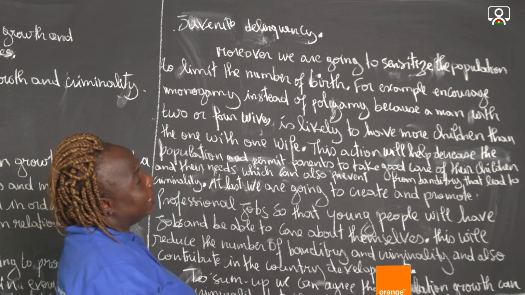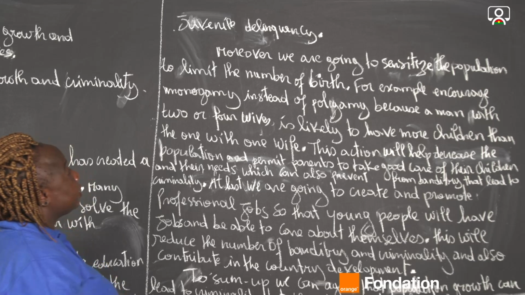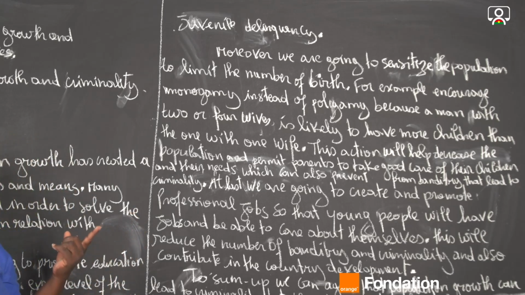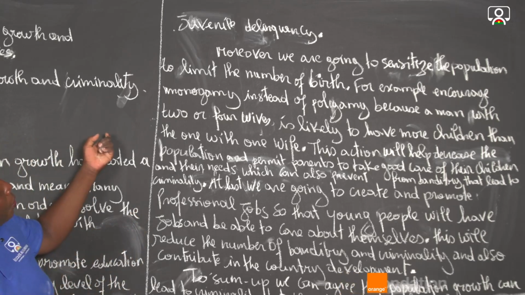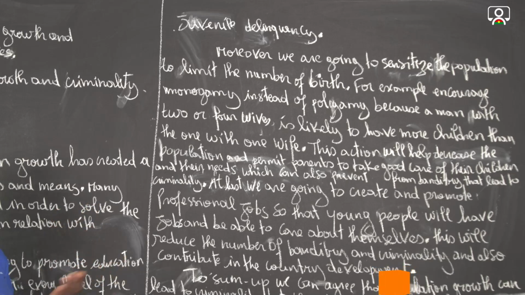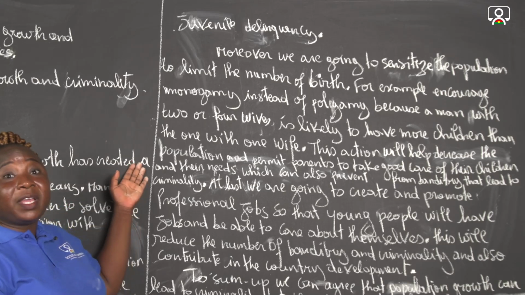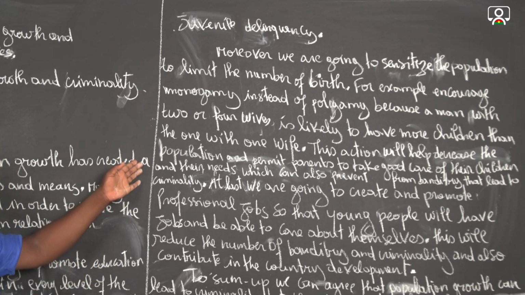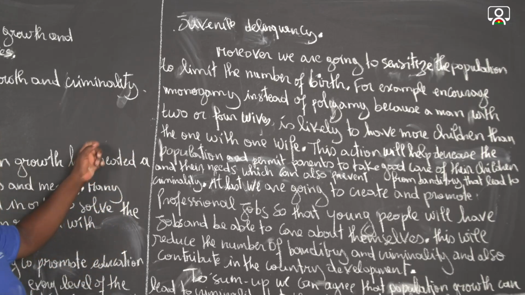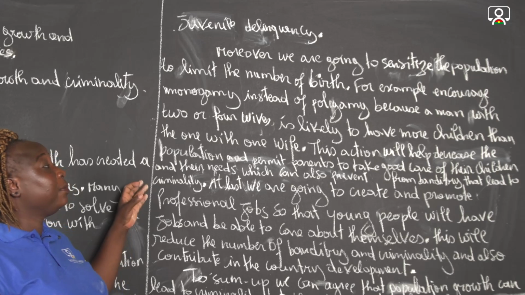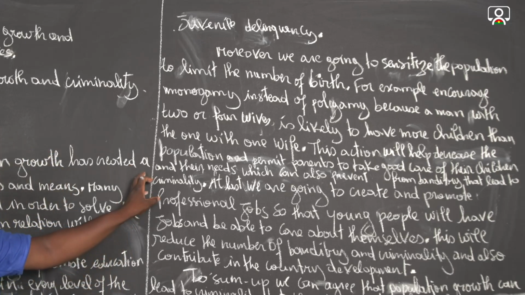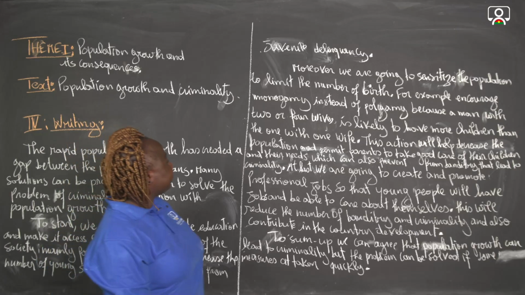And the example is that someone who has one wife, even if the one will have 9 children, it is not comparable to the one who will have 4 wives, and each wife will have 4 children. 4 children, 4 times, we will have 16 instead of 9. So promoting monogamy will help to reduce the number of the population.